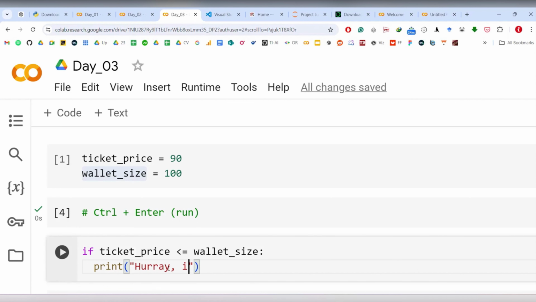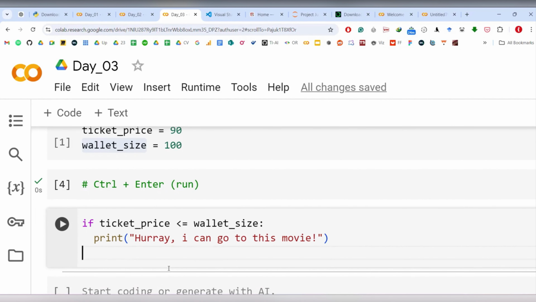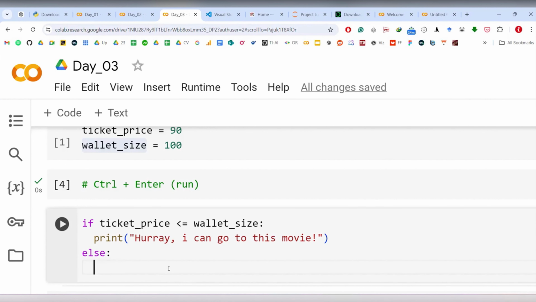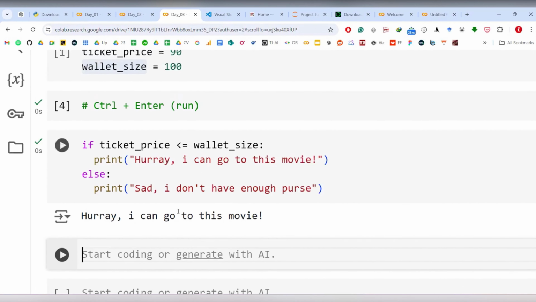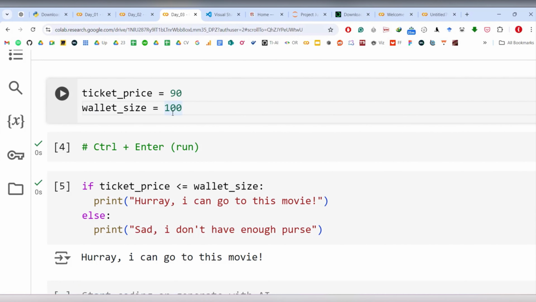Hooray, I can go to this movie, right? And else, sad, I don't have enough purse. Okay, if you run this, so what you get is, you see my wallet size is 100, my ticket price is 90, and I'm comparing these two, and I'm getting this output.